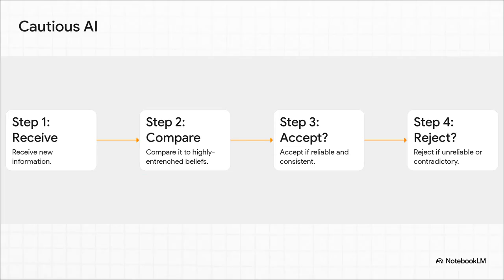So this creates a much more rational, cautious AI. When new data comes in, it doesn't just blindly swallow it. It runs a check. It asks itself, does this clash with something fundamental I know to be true? Does this source seem reliable? And only if the new information passes that test does it get woven into the AI's worldview.